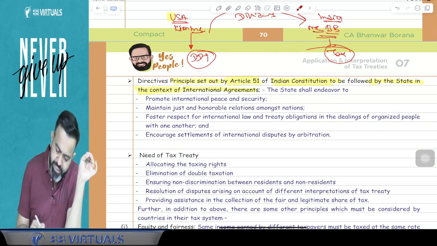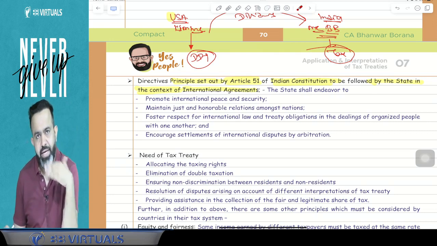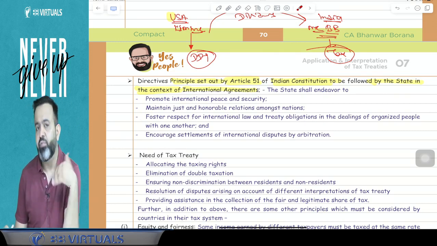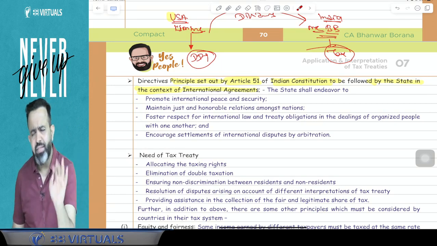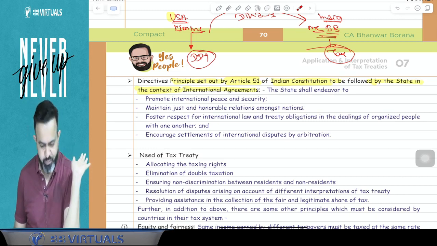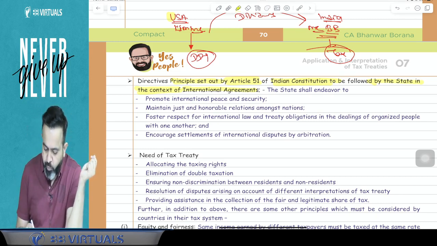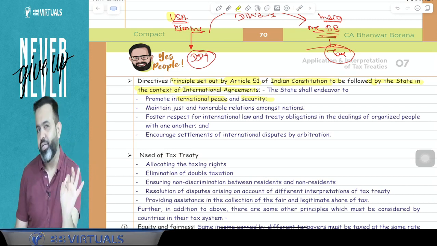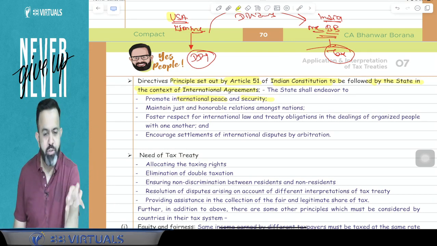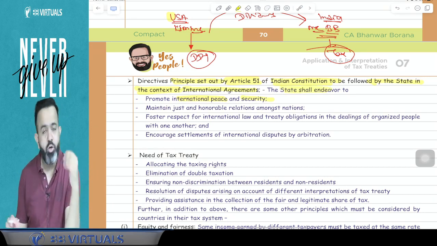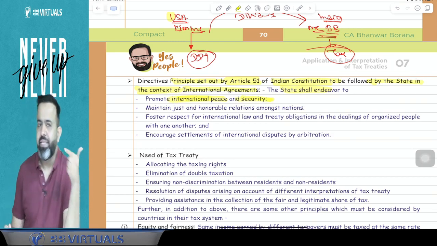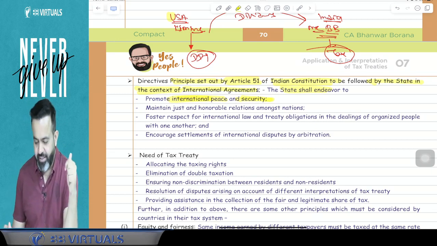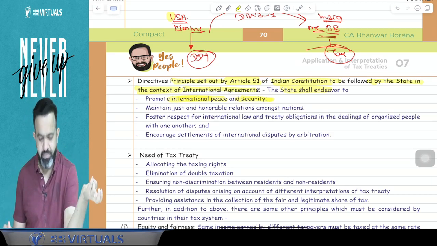So our Constitution says that whenever India makes any agreement with a foreign country, or whenever we deal with a foreign country, we have to follow these four principles. First, we will promote international peace and security. Here our Constitution says that India endeavors to promote international peace and security. That is, India endeavors for that.